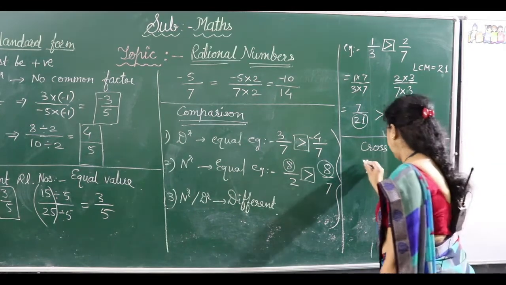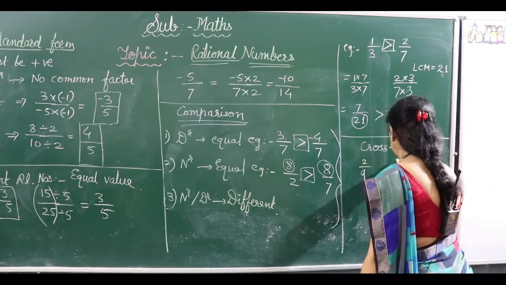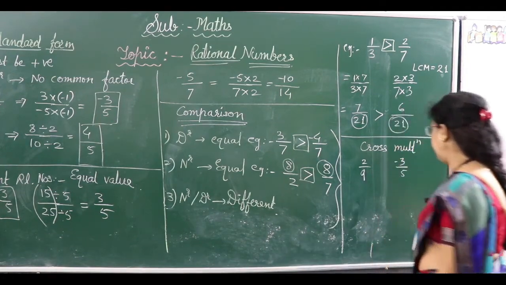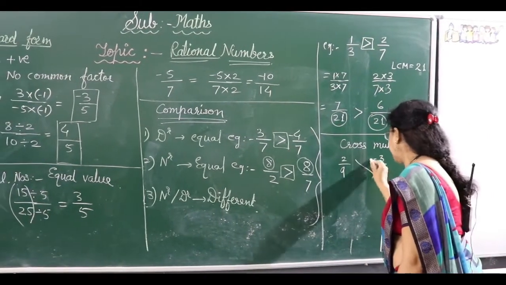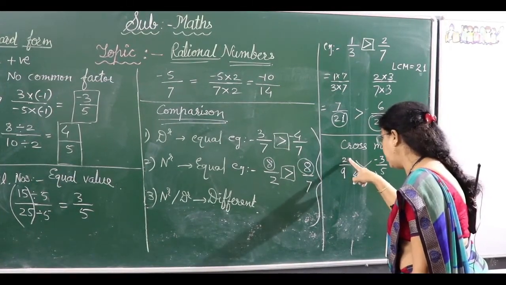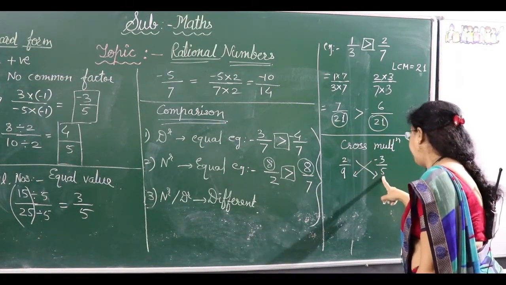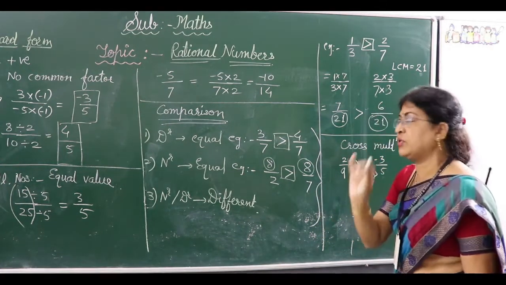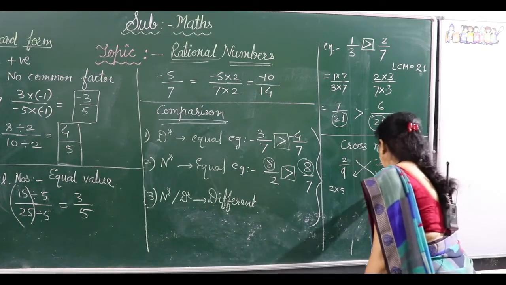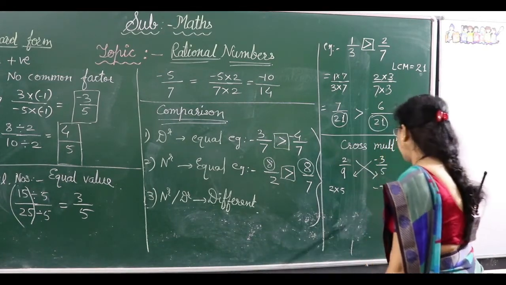Simple example, I will take 2 upon 9 and minus 3 upon 5, suppose. Simply take cross multiplication. The numerator is 2, so with 2 you will multiply 5, and it must be written to the left side. So 2 into 5 we will write to the left side and minus 3 into 9 to the right side.